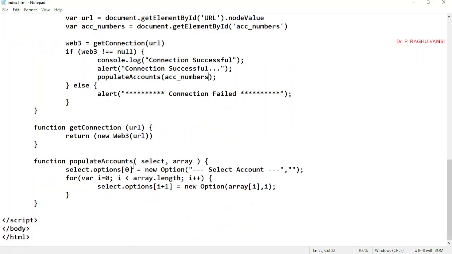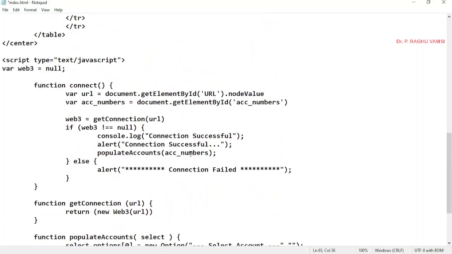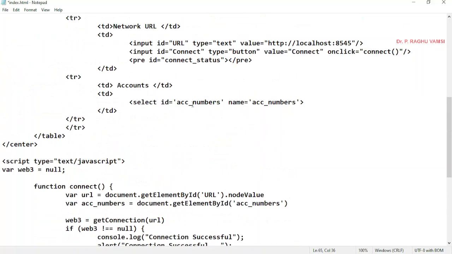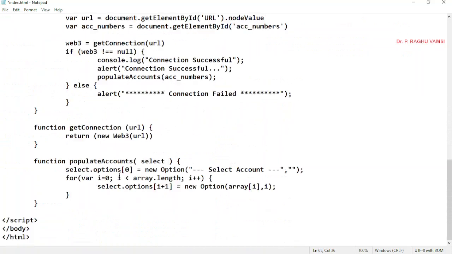We'll go to the populate account function. Since we have removed the array, only select will be there. What is select here? account_numbers. What is this account_numbers? These account_numbers are the drop down box ID, so that has been given to the selector. Now select.options[0] = new Option("select accounts").